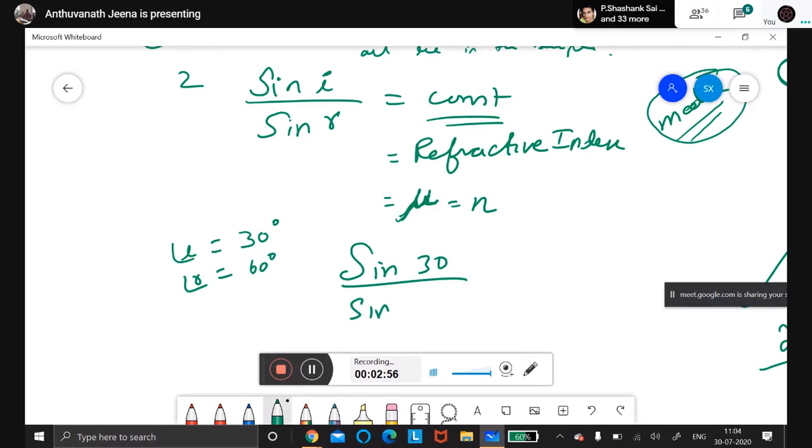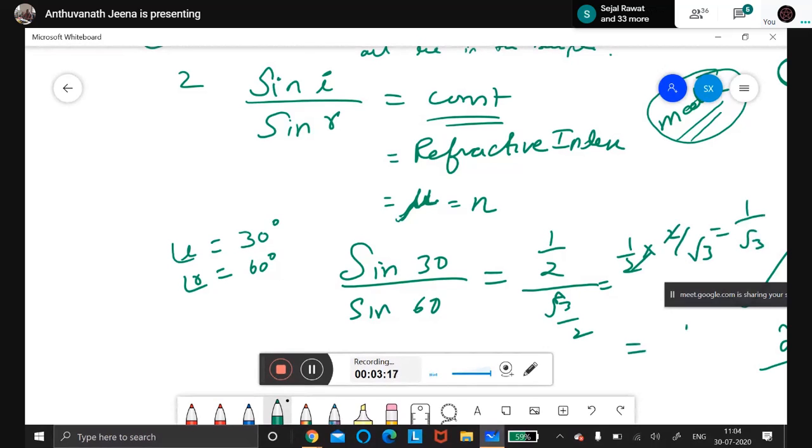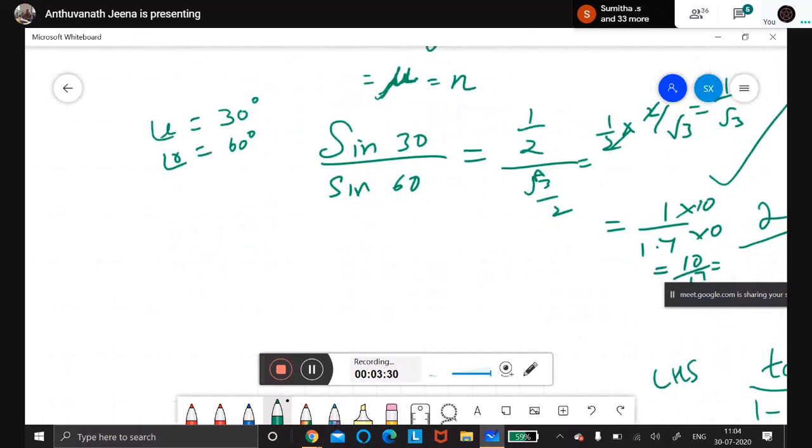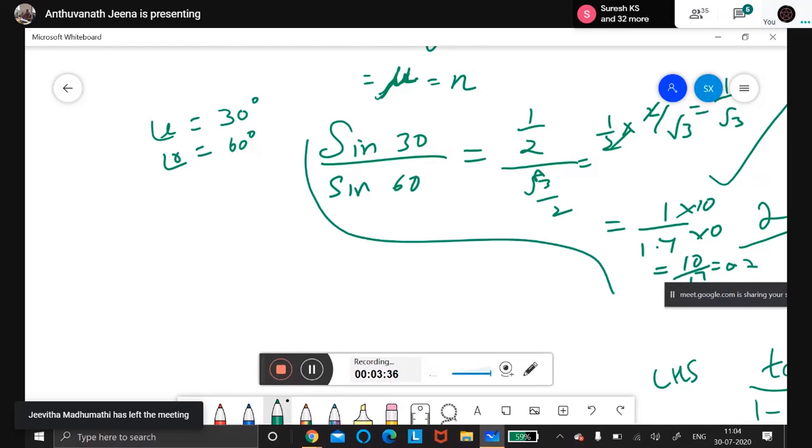What is sine 30? Half, 1 by 2. What is sine 60? Root 3 by 2. So when you do 1 by 2 into 2 by root 3, the 2s get cancelled. So what is the answer? 1 by root 3. Okay, root 3 is 1.7. Suppose you multiply 1.7 by 10 and 10, so you get 10 by 17, which is about 0.7. So these problems are very, very important.